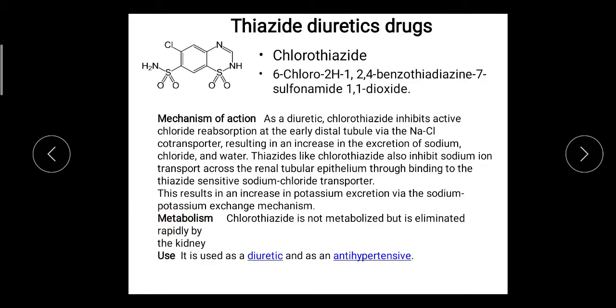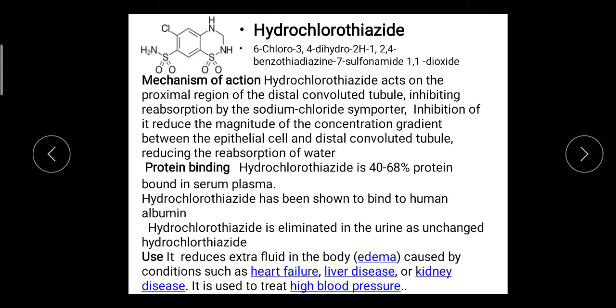Metabolism: chlorothiazide is not metabolized. It is eliminated rapidly by the kidney as it is. Unchanged chlorothiazide is excreted through the kidney. Then it is used as a diuretic and as an antihypertensive to reduce blood pressure. So this is the information about chlorothiazide.